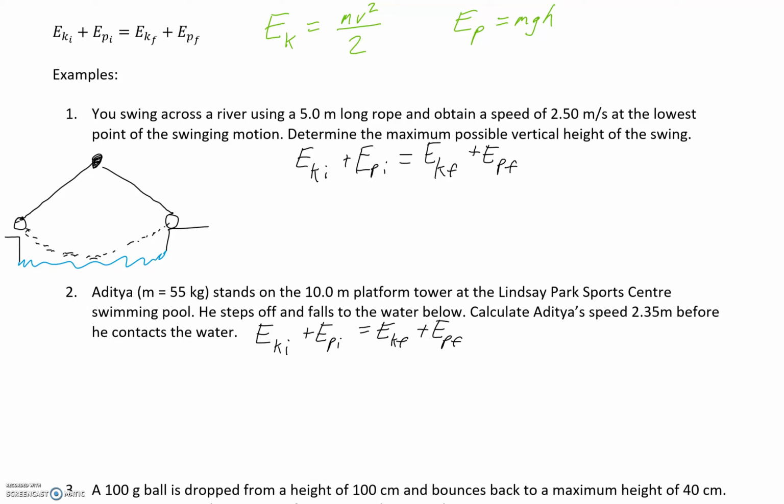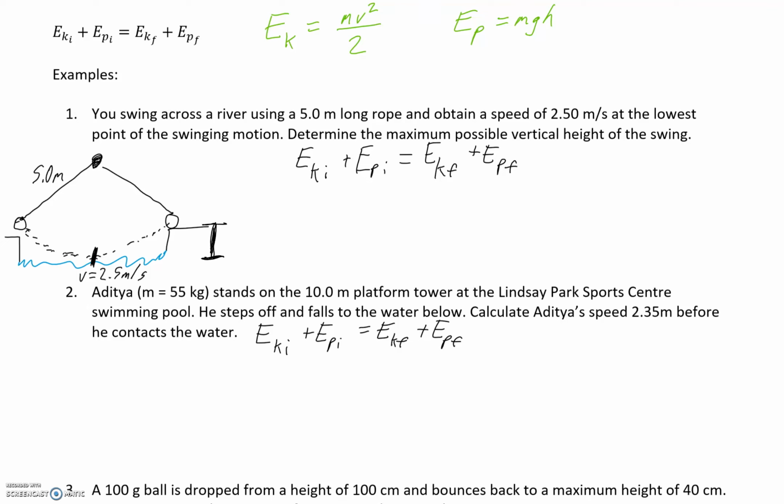Now, what's actually going on? It tells us that the rope is 5.0 meters long. And it says that you obtain a velocity of 2.5 meters per second at the lowest portion of the swing. That's right here at the lowest portion of the swing. Determine the maximum possible height of the swing, i.e. we're looking for what is the height of the swing compared to that lowest point.